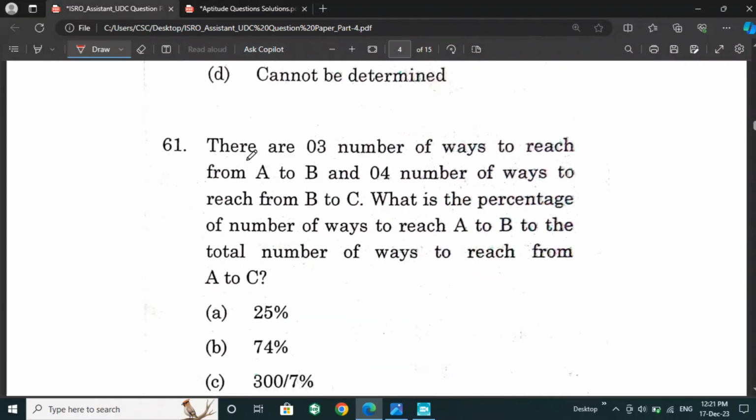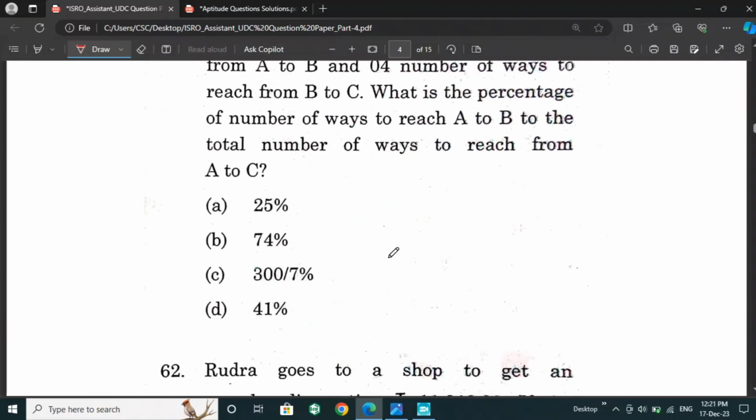Next is, there are 3 ways to reach from A to B and 4 ways to reach from point B to C. What is the percentage of the number of ways to reach A to B to the total number of ways to reach from A to C? For this question,